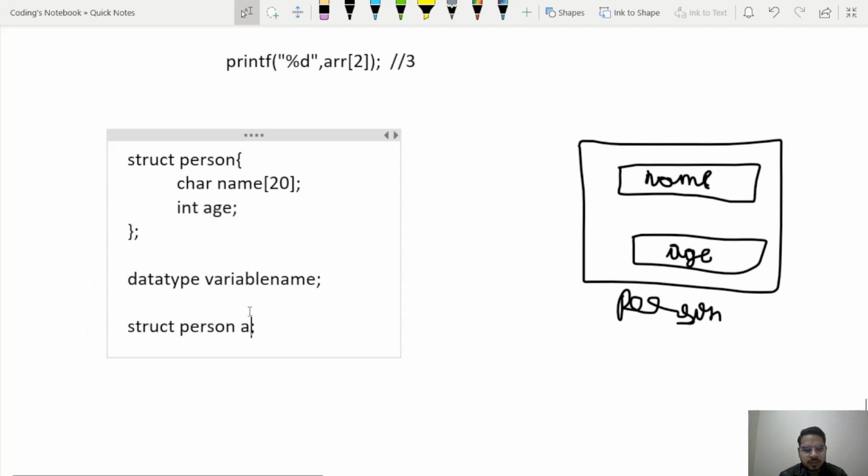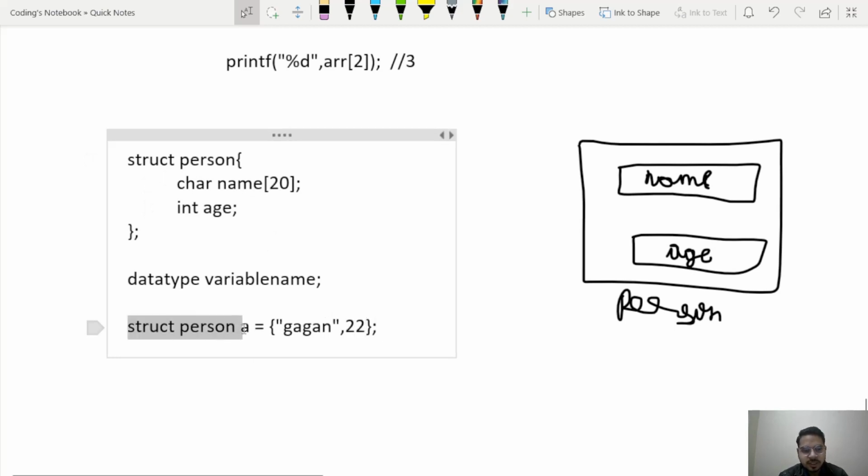So we can initialize it here also in this way. It has two properties now. First property is name, so let's give it a name. Then comma, and the second property is age. Let's give age.